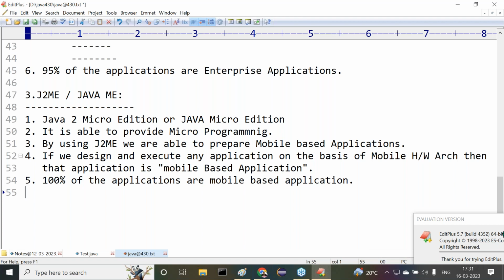Next one is, previously, if I wanted to open YouTube, I needed to get my laptop, open a browser, and type youtube.com. When I opened youtube.com, then I was able to see the YouTube content. But nowadays I can open YouTube on my mobile phone. There is a separate app, the YouTube app, which is of course the default app in our mobile phones. If we touch that YouTube app, automatically YouTube will come to me.